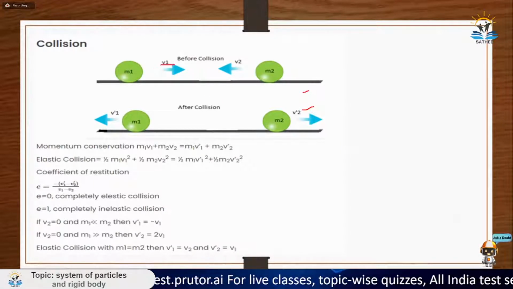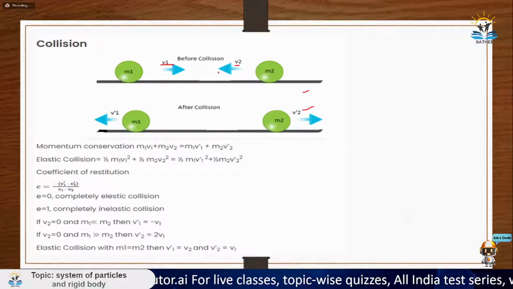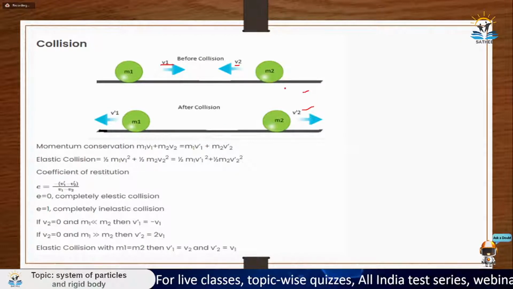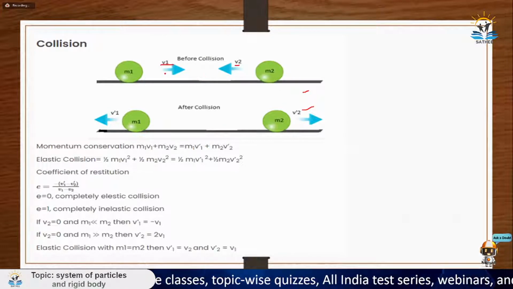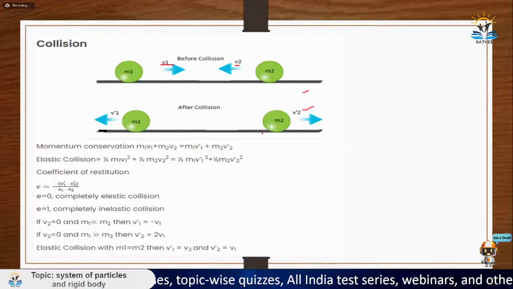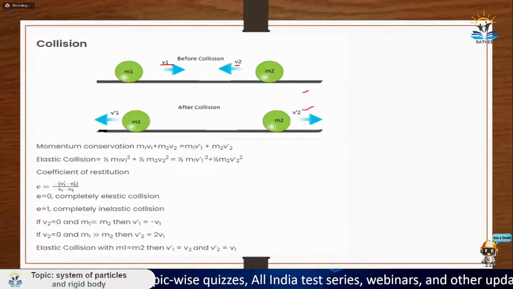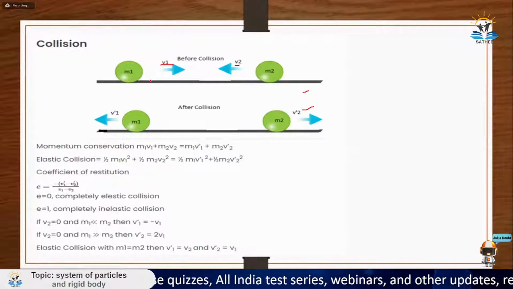They are moving with velocities V1 and V2, and they are moving towards each other. So after collision, one will move like this and the other will move like this. So what you need to do is, in collision, there are two concepts.